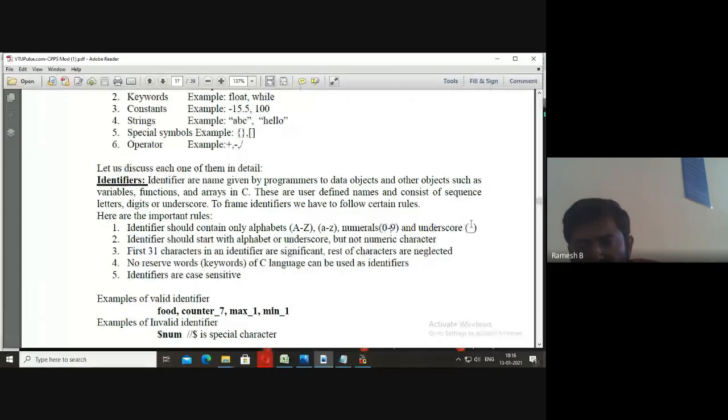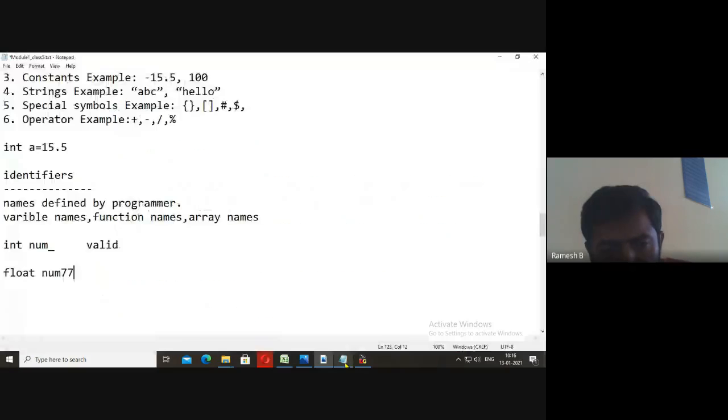Even underscore is allowed in the names. Similarly, it should start with alphabet or underscore, but not with number. So 77num is invalid. But here, this is valid, because 77 is not in the beginning. So we can write it is valid.